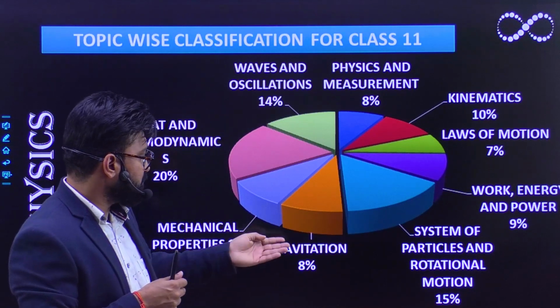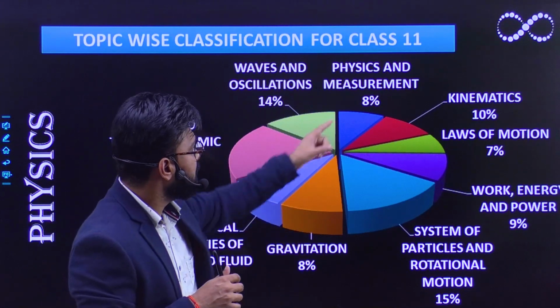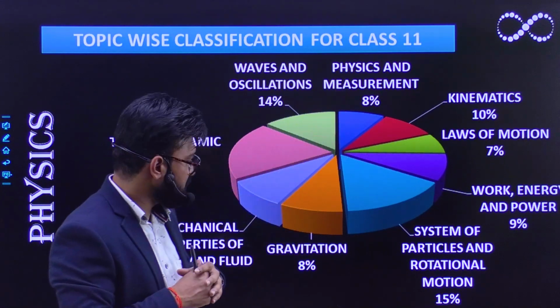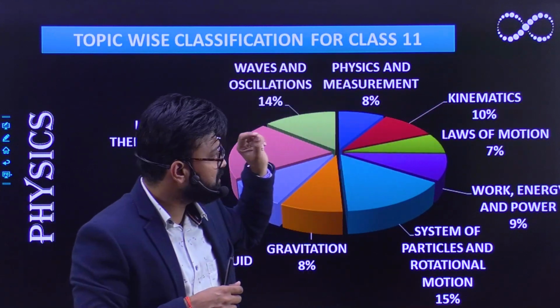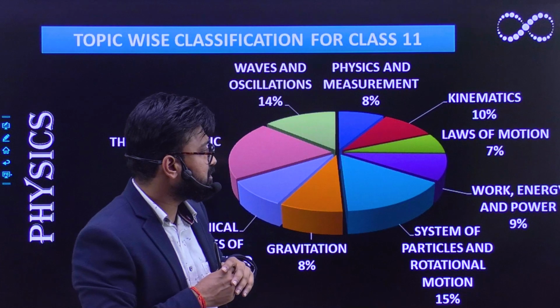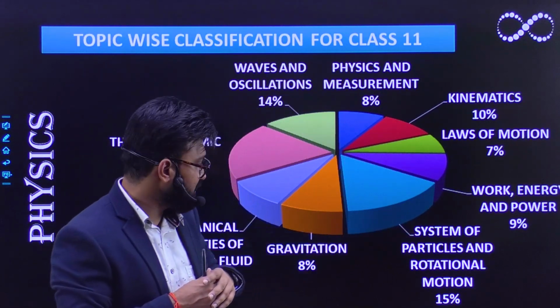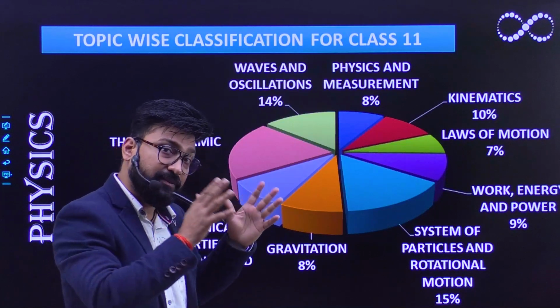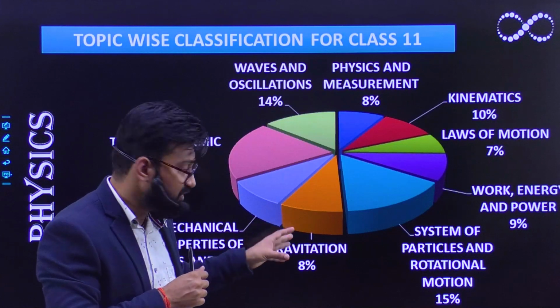The gravitation portion is also somewhat easier to score. So you cannot neglect your measurement portion. You cannot neglect portions like acceleration in kinematics. You cannot neglect portions of inertia in your system of particles. You cannot neglect portions like the energy portion, potential energy, in gravitation.